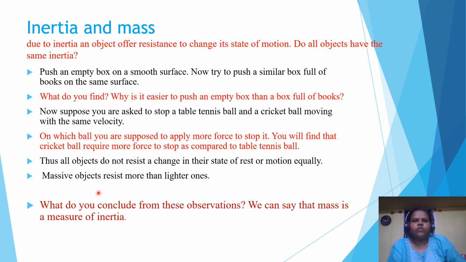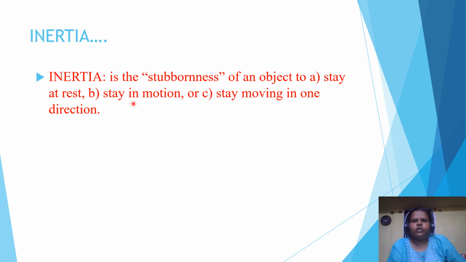So, a massive object resists more than the lighter ones. From this conclusion, what we are observing is that mass is a measure of inertia. So inertia, in a nutshell, we can say it is the stubbornness of an object to stay at rest, stay in motion, or stay moving in one direction.